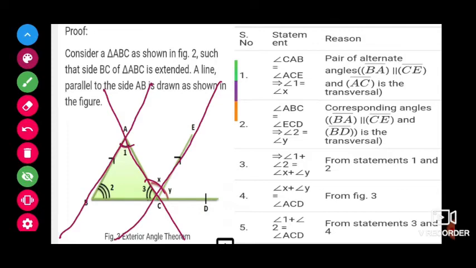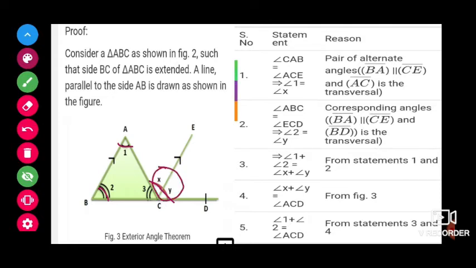Why? Because they are alternate angles. And also we can say that as this is a transversal passing through these parallel lines, angle 2 is equal to angle Y, because they are corresponding angles. So we have concluded angle 1 equals angle X and angle 2 equals angle Y. So X plus Y equals 1 plus 2.